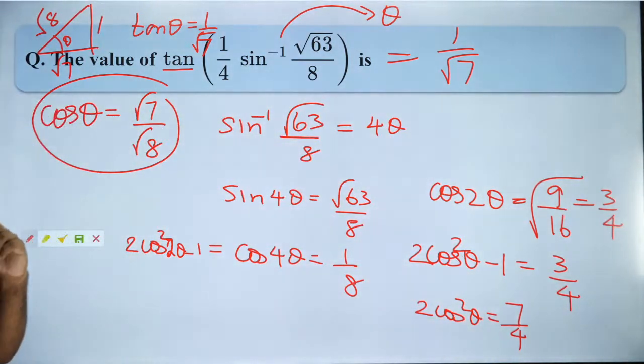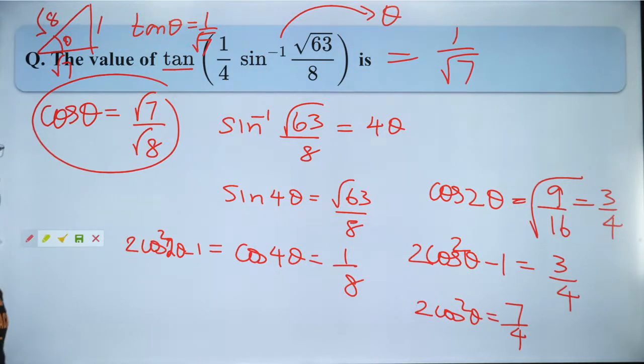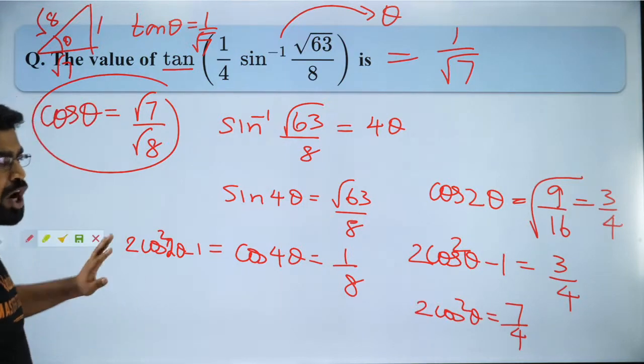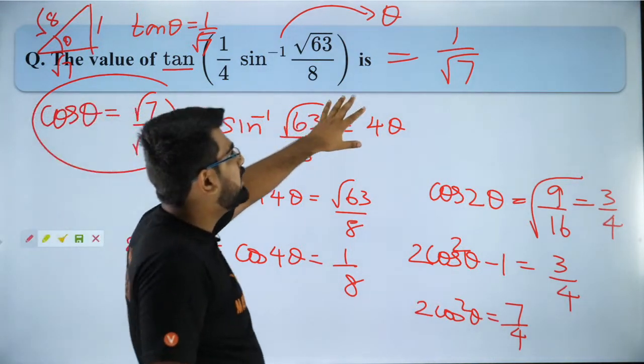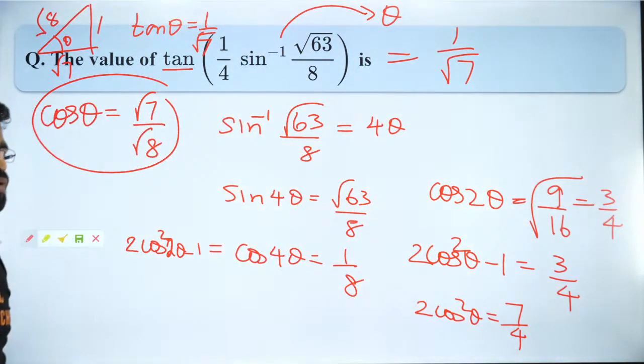Are you all clear? So this was a very doable question, but again, not that simple. Guys, the answer for sure is 1 by root 7. I have confirmed it. So Wahi, it has to be 1 by root 7. I am pretty sure about it. Okay, so let us move forward. Everybody clear with it? I'm not sure about the options, guys, because I don't have the options here, but I'm sure it is going to be 1 by root 7. I have verified it. Okay, so let us move forward.